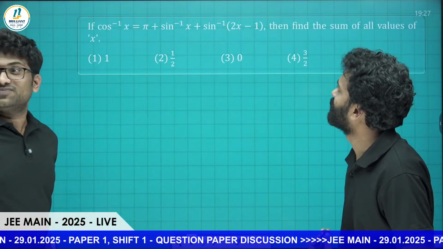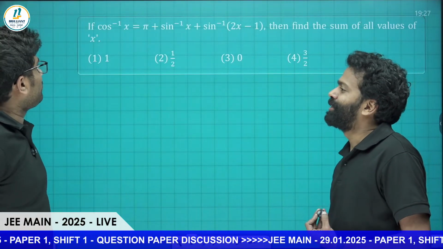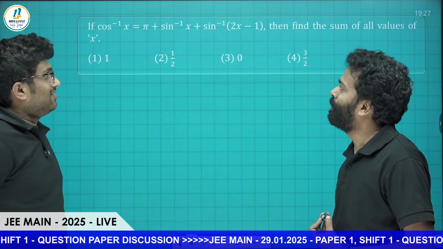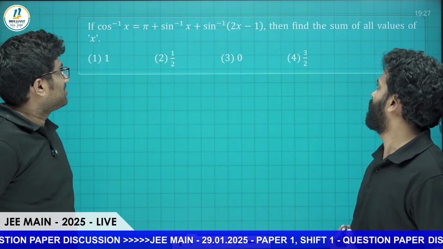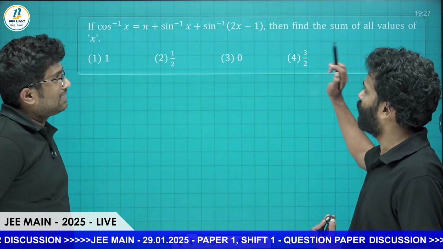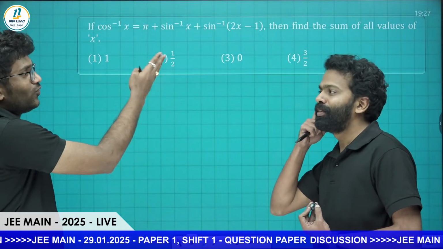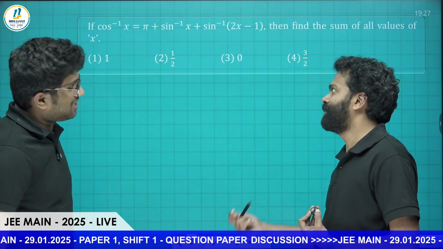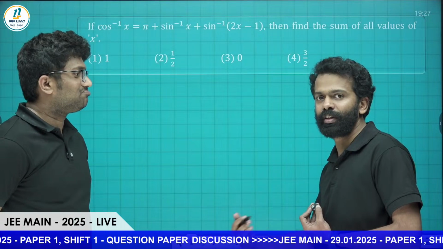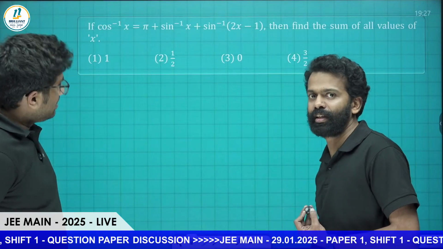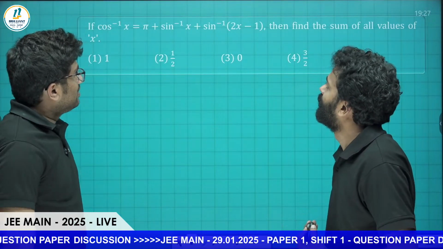Next question. So cos inverse x is equal to pi plus sine inverse x plus sine inverse of 2x minus 1. Then find the sum of all values of x. If they can find the range of either LHS or RHS, then they can complete the solution. Otherwise, doing the question will be slightly lengthy. Otherwise, it's easy.